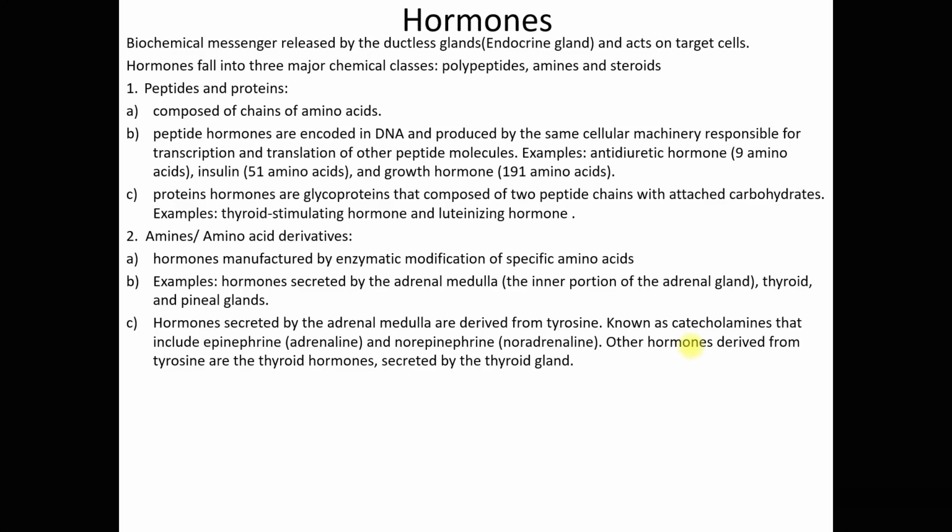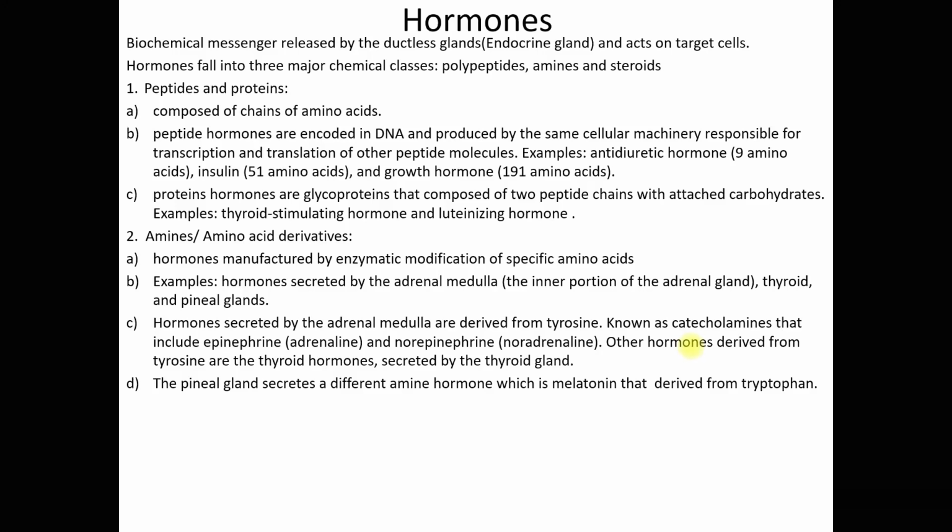Other hormones that are derived from tyrosine, other than catecholamines, are the thyroid hormones, which are secreted by the thyroid gland. Now, the pineal gland secretes a different amine hormone, which is melatonin.